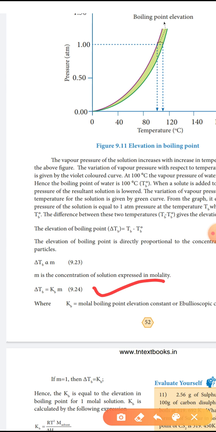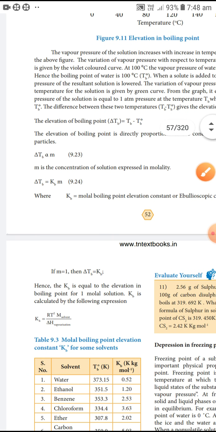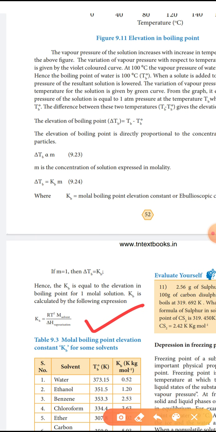KB is the molar boiling point elevation constant or ebullioscopic constant. If m equals 1, then del TB equals KB. Hence KB is equal to the elevation in boiling point for a 1 molal solution. KB is calculated by the following relation: KB equals R T0B squared M divided by del H vaporization.